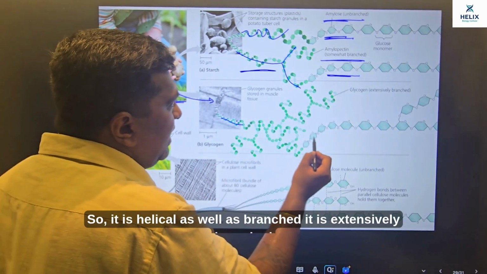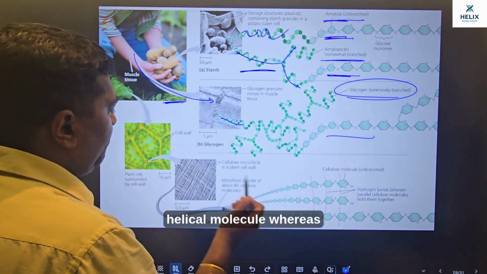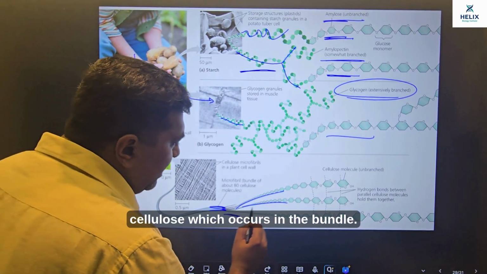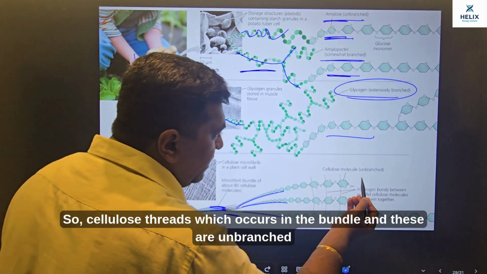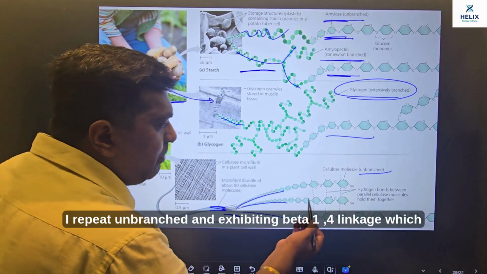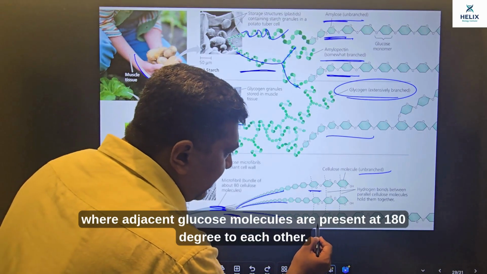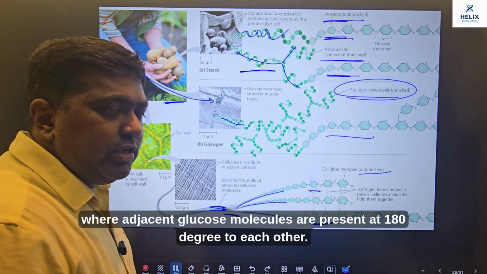So it is helical as well as branched. It is an extensively branched helical molecule. Whereas cellulose, which occurs in bundles, as cellulose threads, is unbranched, I repeat, unbranched, and exhibits beta 1,4 linkage, where adjacent glucose molecules are present at 180 degrees to each other.